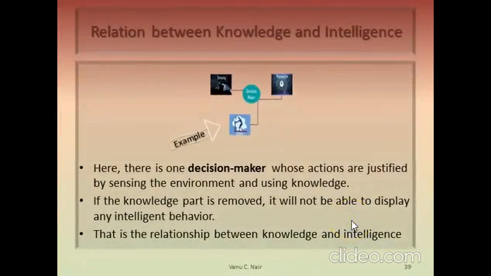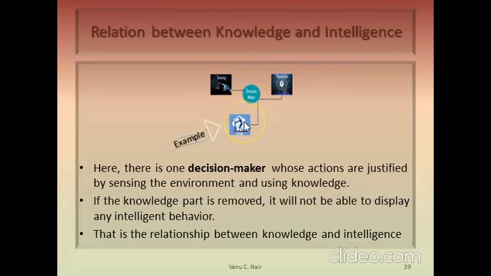So here in this example, we have only one decision maker whose actions are justified by the sensing action on the environment and using the knowledge available. If this part is removed, if the knowledge part is removed, this decision maker will not be able to display any intelligent behavior.